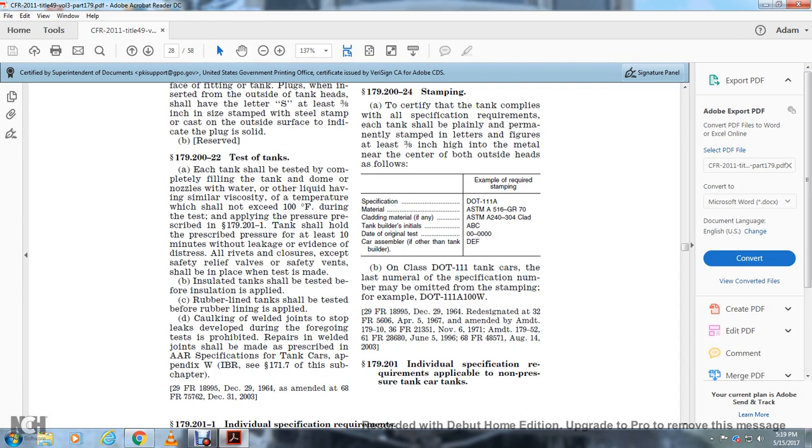All rivets and closures, except the safety relief valves and safety vent valves, shall be in place when the test is made. Insulated tanks shall be tested before the insulation is applied. Rubber lined tanks shall be tested before the rubber lining is applied. Caulking or welding joints to stop leaks developed during the foregoing test is prohibited. Repairs to welded joints shall be made as prescribed in the AAR Specifications for Tank Cars, Appendix W, IBR, see 171.7 of this subchapter.